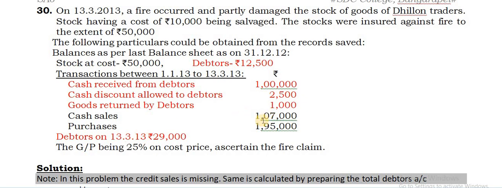Once you get the credit sales, along with this, the cash sales also should be taken in the memorandum trading account to get the total sales. Alright, these purchases you are aware. So take in the memorandum trading account on debit side. GP is given 25% on cost price. We should be careful. On cost is given, so you are aware what to do. Yes, 25% on cost. 25% is nothing but 1 by 4. Alright, so 1/4 on cost, how do you take up? That will be equal to 1/5 on sales.